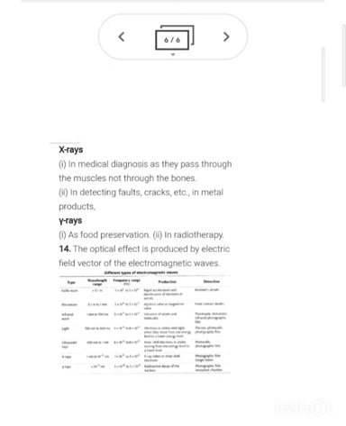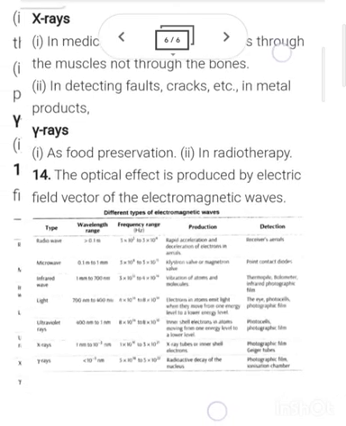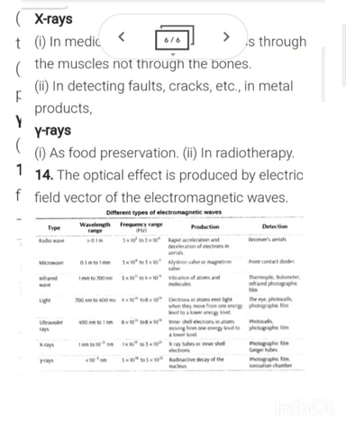So dear student, the most important thing which you have to learn from this chapter is the type of radio wave, wavelength range, frequency, production, detection and uses. Definitely you will get a question from here.